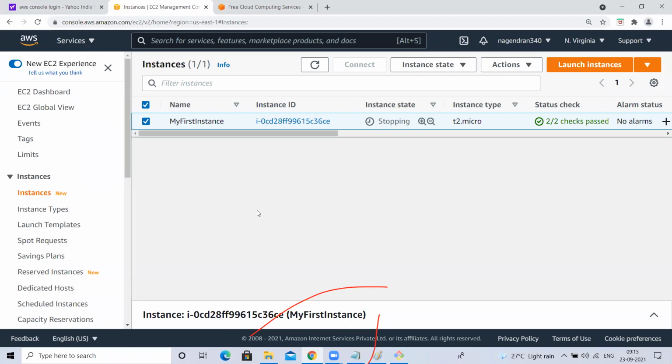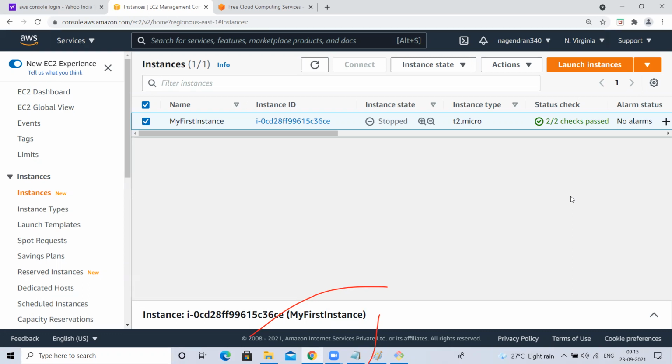Okay, at 9 o'clock, I launched an EC2 instance. At 9:59, I stopped the instance. So it will be calculated as 1 hour. Tomorrow, I'll log in at 8 o'clock. I'll close my EC2 instance at 9:59. So 2 hours. So today 1 hour, tomorrow 2 hours. 3 hours will be minus from that 750 hours. Understood, guys?